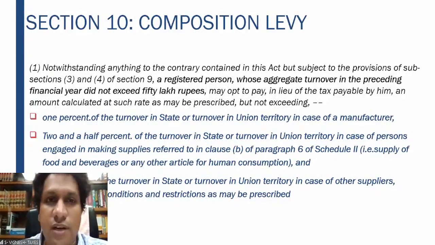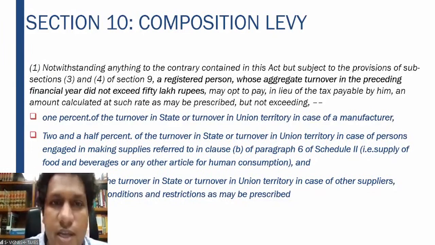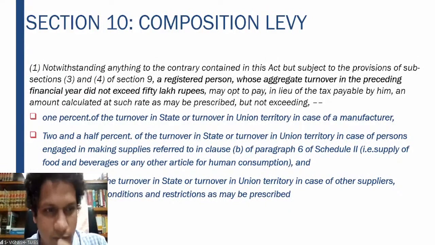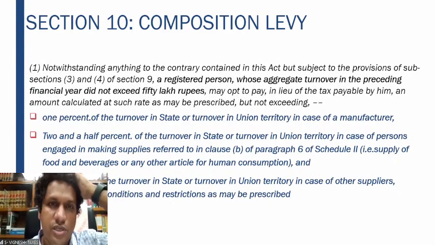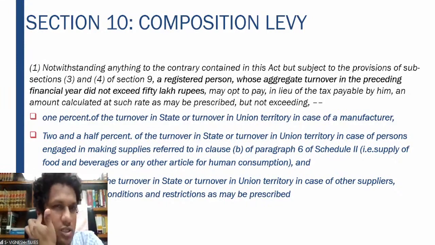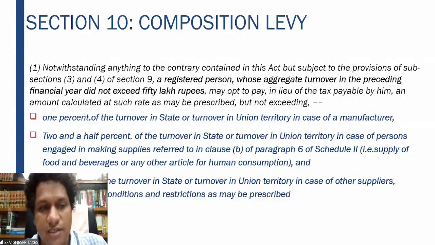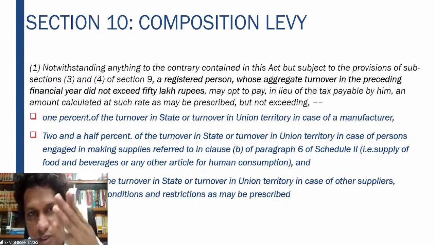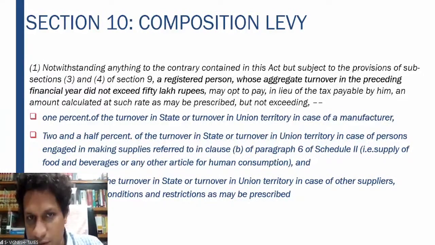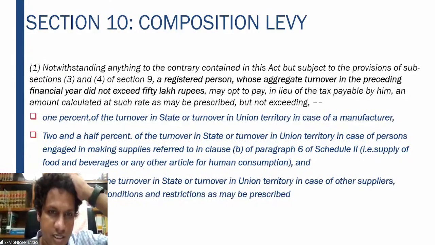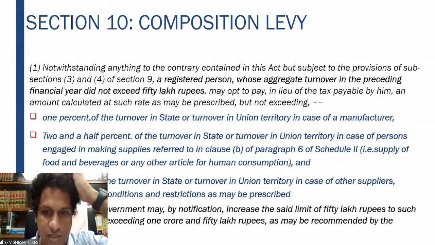So whether I go for that 5% without ITC or whether I go for this regular composition levy, where again there is no input tax credit, there is no difference whatsoever. So this 5% composition scheme rate for restaurants is not very relevant as of now. And then for traders, it's 0.5% of the turnover in the state. In case of other suppliers, those refer to the traders. In traders, it is 0.5%. That is total 1%, including the CGST and SGST. So these shall be the rates which are taxable.